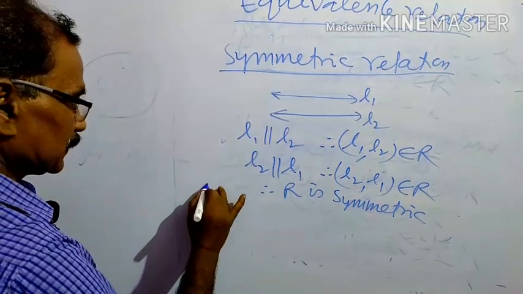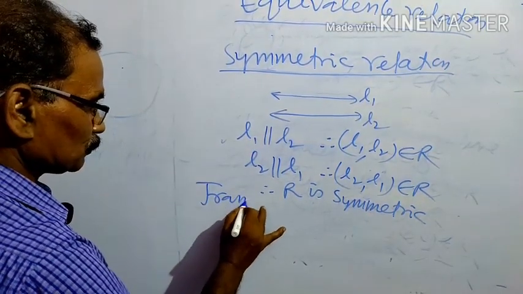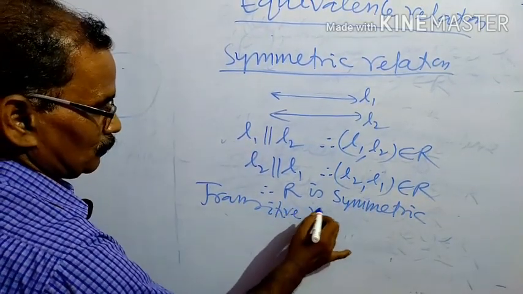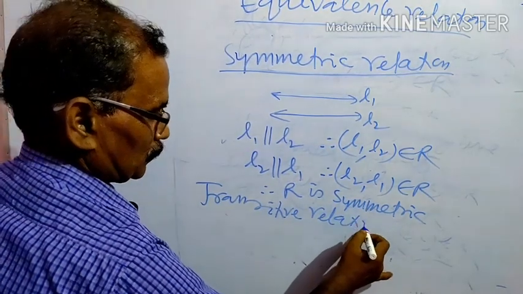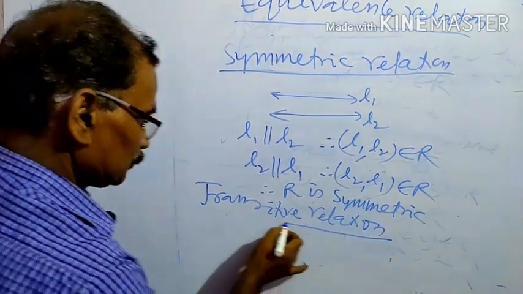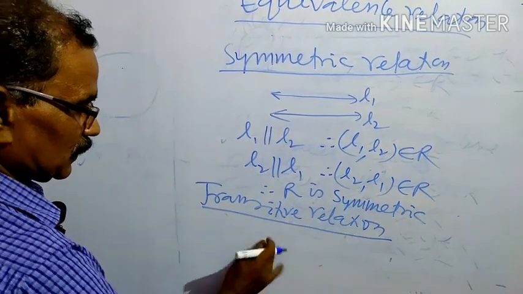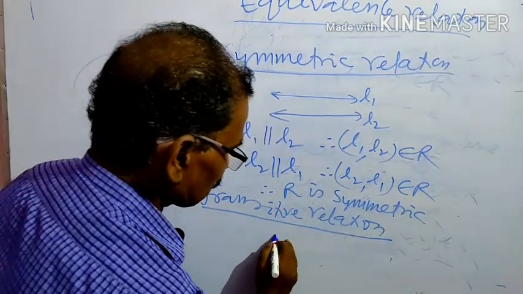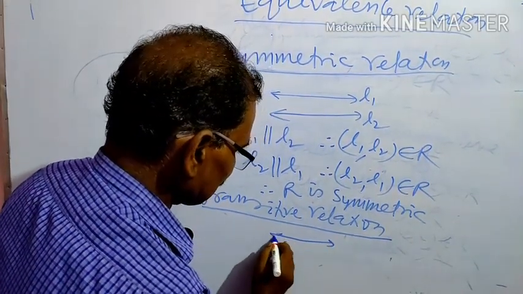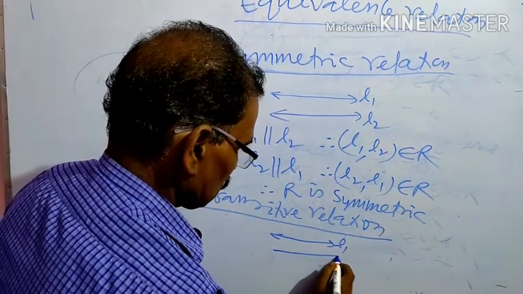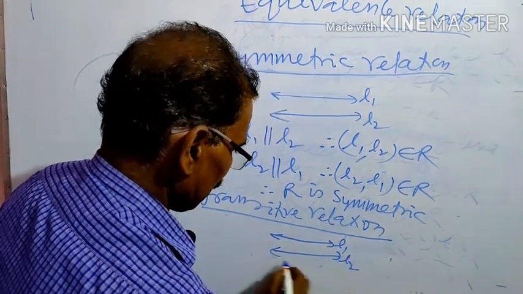Next topic, transitive relation. Here for transitive relation we take three lines L1, L2, L3.